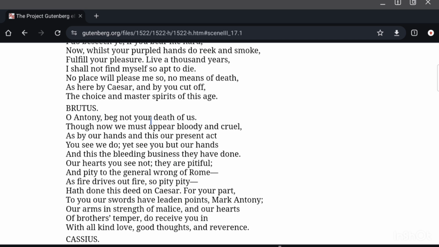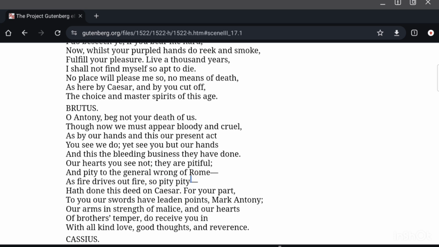So he says, do not beg your death of us, though we appear most bloody and cruel because of this act that we have done of killing Caesar, the blood that we have in our hands, right? That indicates that we are villains, right? But you see only our hands, you do not see our hearts. Our hearts are pitiful, they are remorseful. We are not very happy with what we have done. We have not done this assassination happily. We were compelled to do this, right?